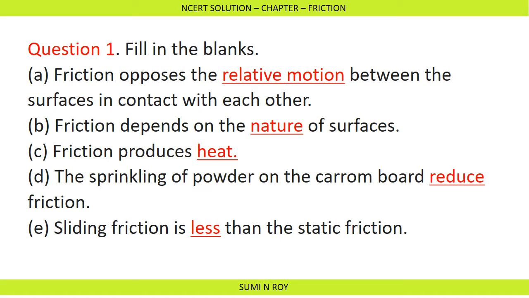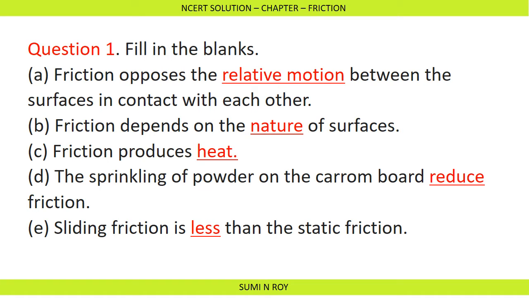Now, the second question is: friction depends on the dash of surfaces. If we are talking about surfaces, then friction depends upon the nature of surfaces, whether it is a smooth surface or a rough surface. Next, friction produces dash. We know that when there is friction between two surfaces, it produces heat. So the correct answer will be heat.